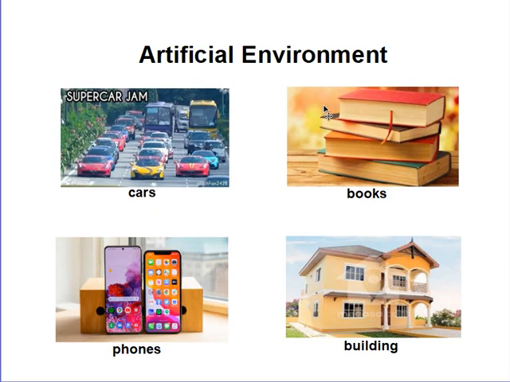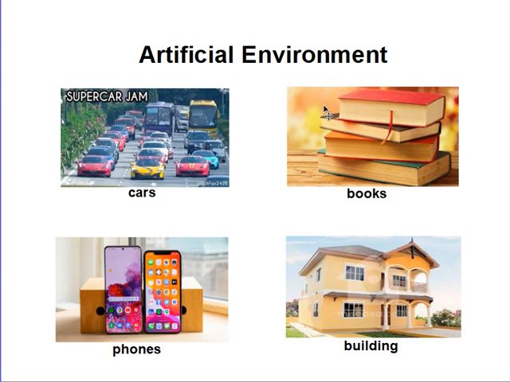Let's take for instance, if you look at the pictures, you can observe some of the objects we have there. We have some cars, we have books, we have mobile phones, we have some buildings. We have a lot of them.